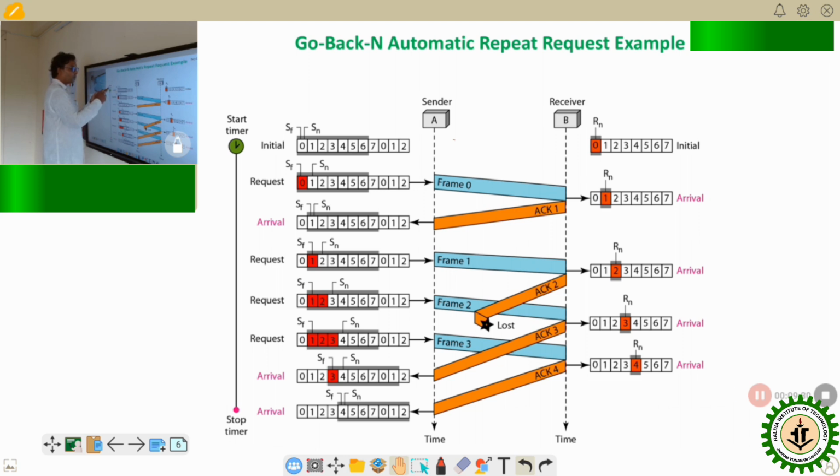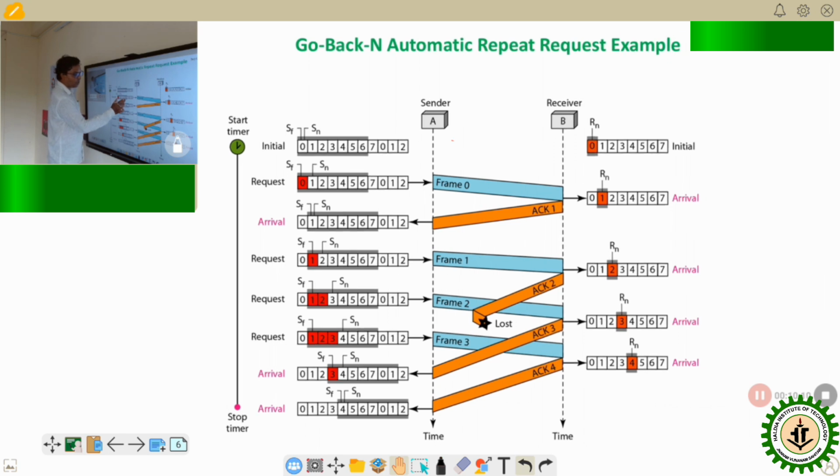So if we want to send the first frame, frame 0, it sends it. It is possible that we can send a single frame or multiple frames here in the example. So we send the particular frame 0, which arrives at the receiver side safe and sound. The receiver control variable, which is currently at 1, sends an acknowledgement 1, which supports the frame 0. Now frame 0 has arrived within the timeout phase. This is the entire timeout phase, because we can send multiple frames, so the timeout phase will cover the entire thing. On the arrival of acknowledgement 1, it moves to 1.